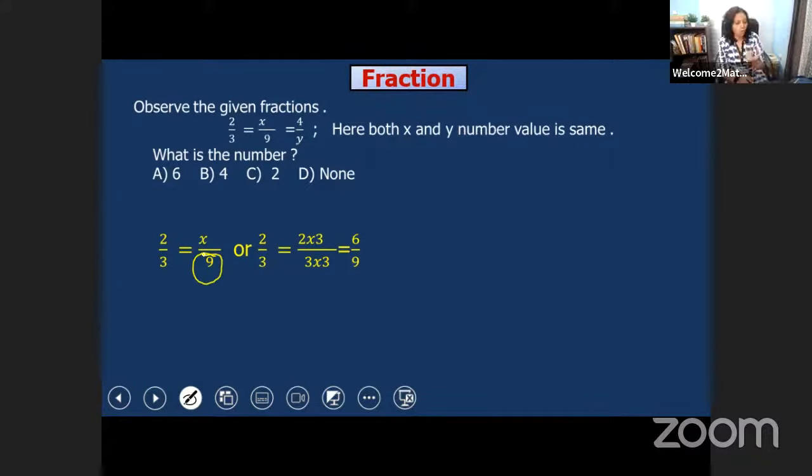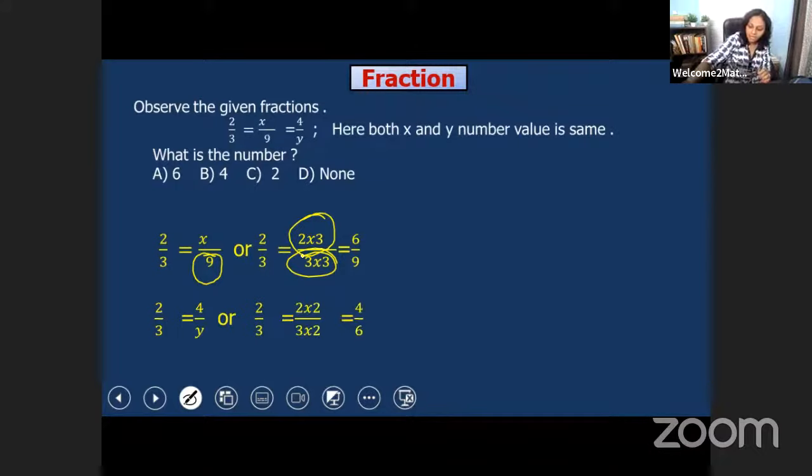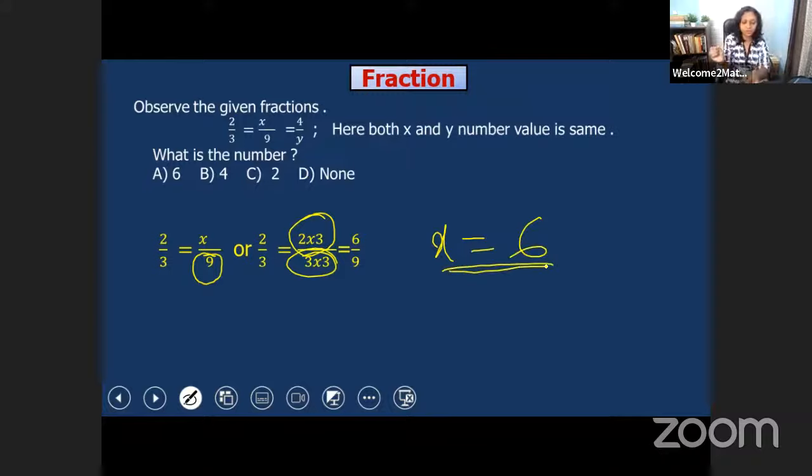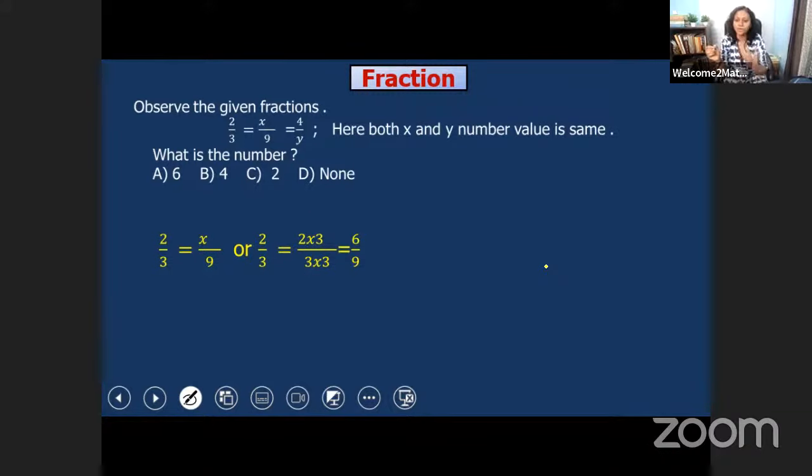Because in the denominator we have 9, we have to multiply 3 with 3 to get 9. So we have to multiply the numerator by 3 as well, because it's an equivalent fraction. So 2 into 3 and 3 into 3, and we get 6 by 9. That is why x is equal to 6. We got the value x equals 6. In this way, we have to solve.